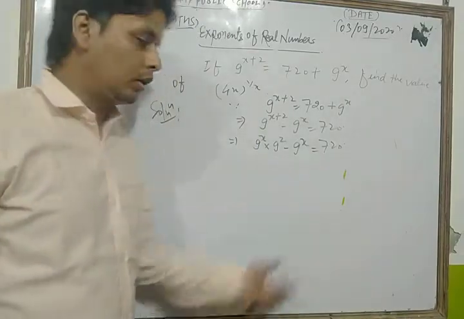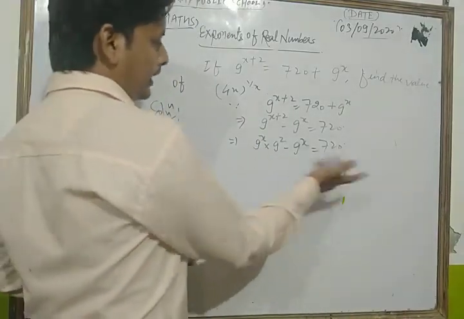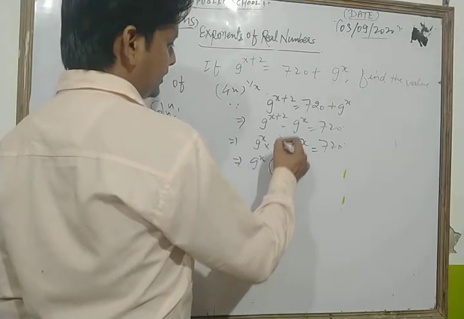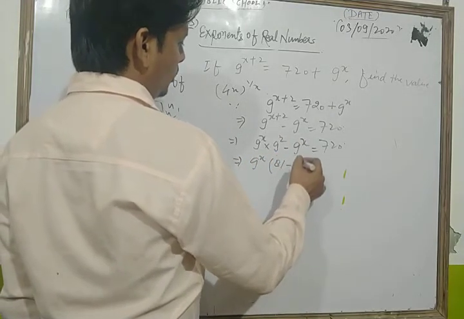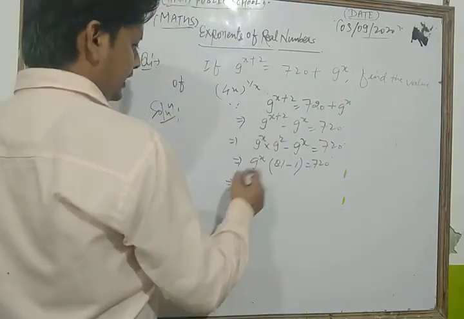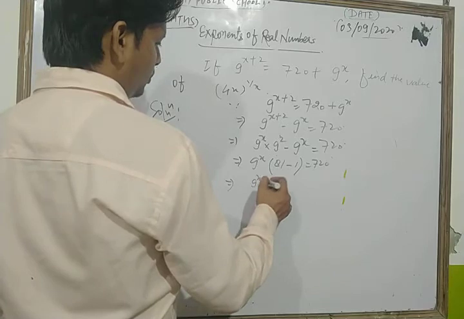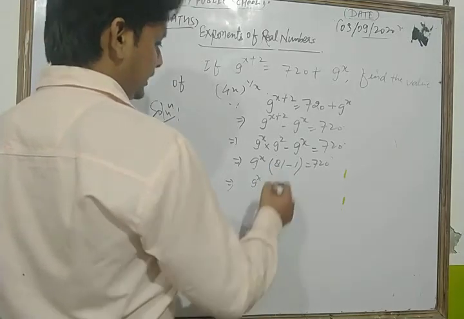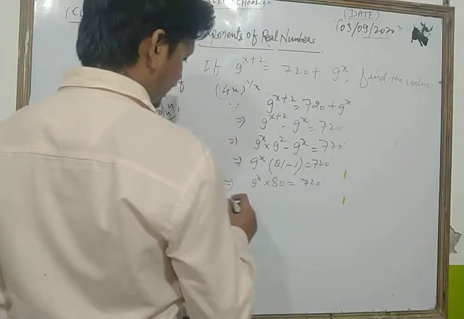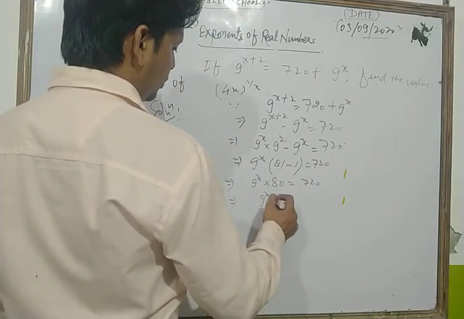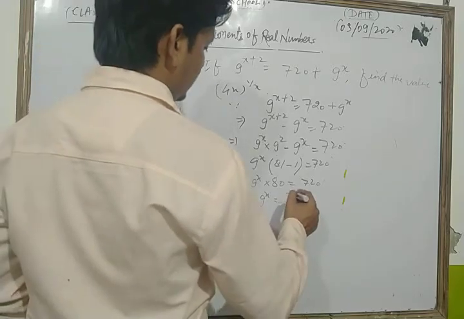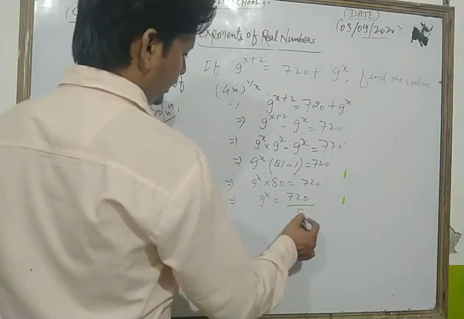Now clear? Now let's see. We take 9 to the power x common, so we get 9 to the power x into (81 minus 1) is equal to 720. 9 nines are 81, minus 1, that is 80. Now we can write 9 to the power x is equal to 720 upon 80.